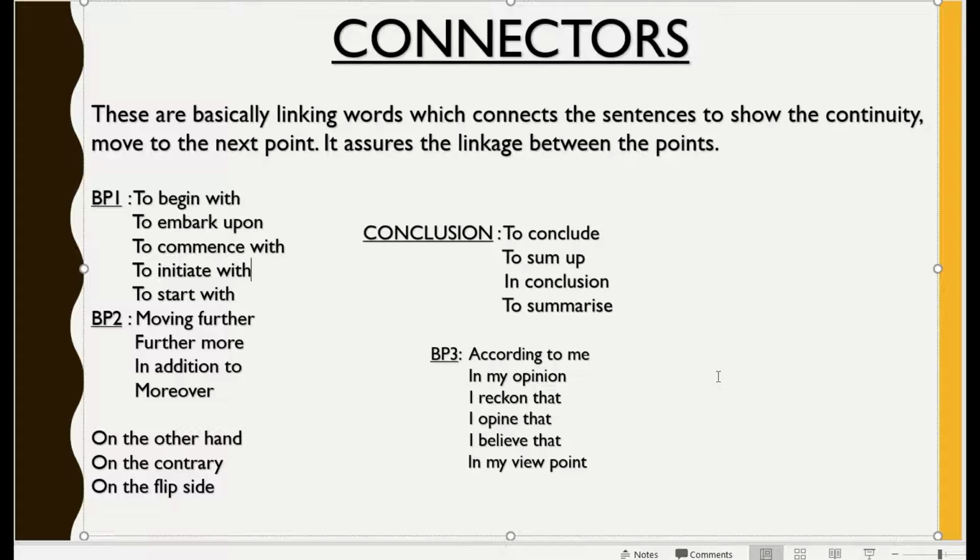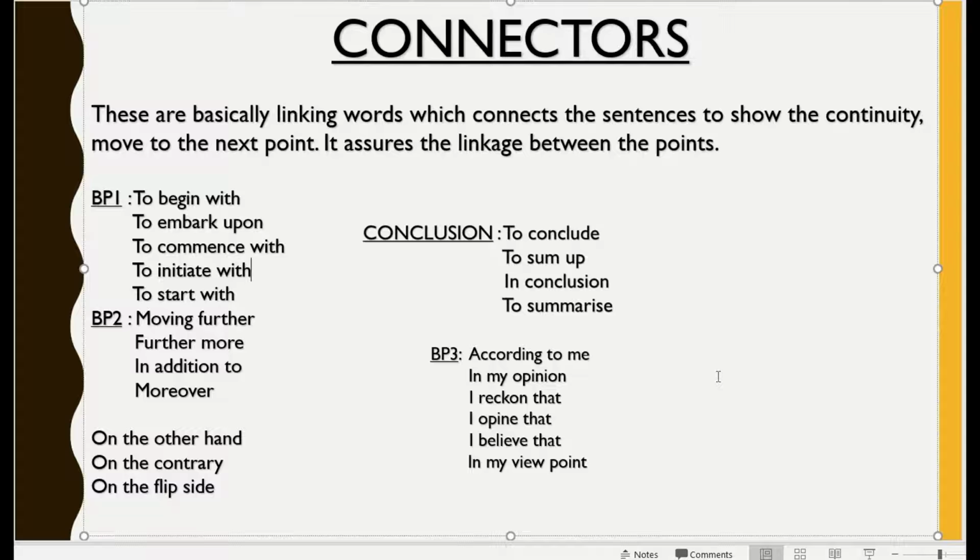Okay. Now moving on to BP2, when we have the same content or same ideas in the essay, like suppose we are agreeing with a question, and in both the body paragraphs we are giving the reasons why we agree, then the same content is there in both BPs. So we will be mentioning moving furthermore, in addition to, moreover, these types of connectors.